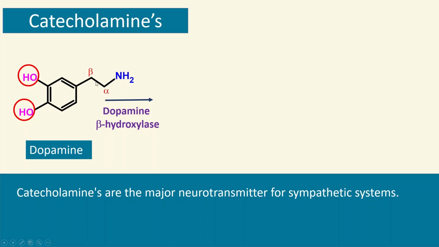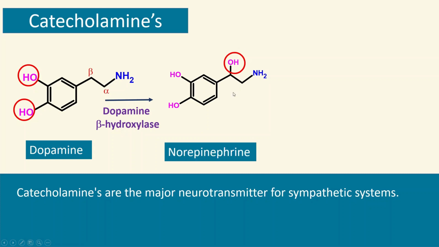In this beta position, you will find a hydroxyl group. So because of the formation of a beta position hydroxyl group, it is called dopamine beta hydroxylase. And this structure is for norepinephrine. You can see the very close structural similarity between norepinephrine and dopamine, with just one extra hydroxyl group attached, and therefore this enzyme is a beta hydroxylase.